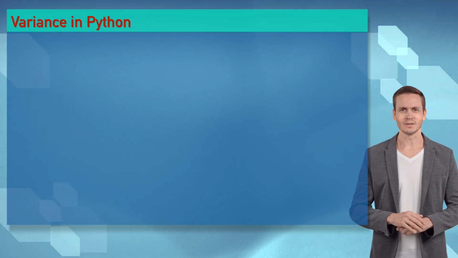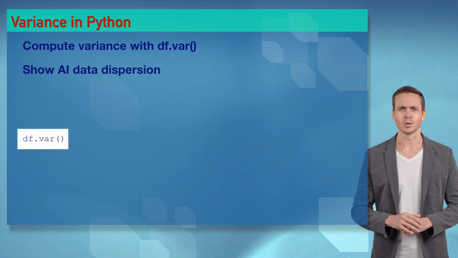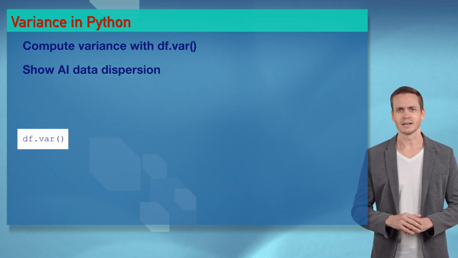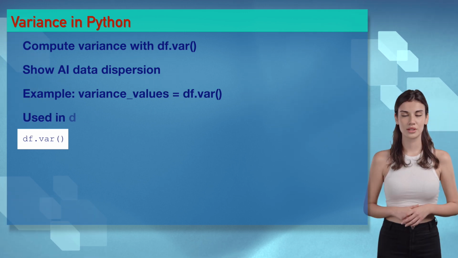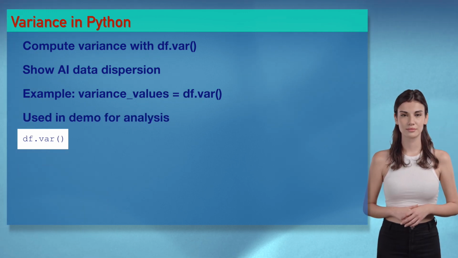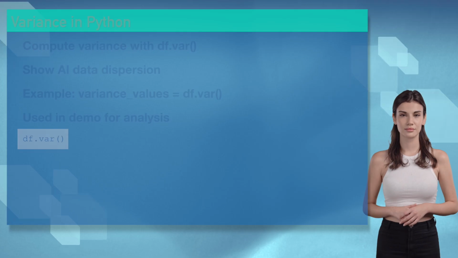Wizards, df.var computes variance like a hot dispersion for Sophia, showing AI data spread. It's a variance party. Let's drop this code beat. You're dispersing my heart, Ethan. Wizards, variance shows AI data dispersion. Try it in our demo. It's like revealing spread with passion.